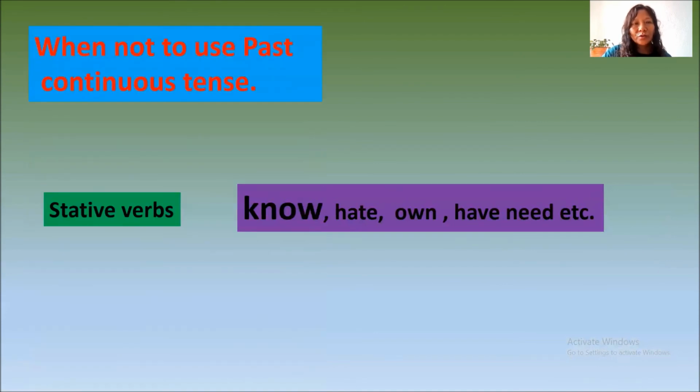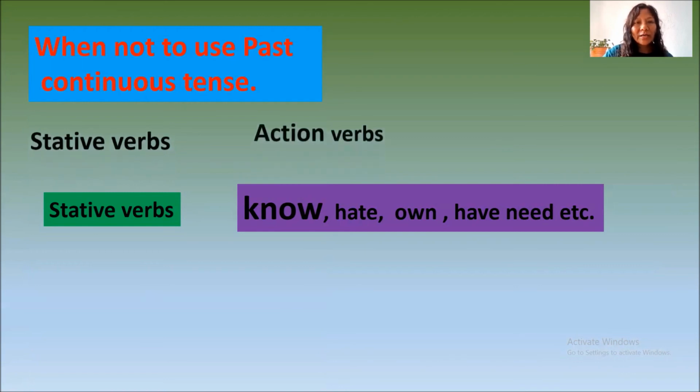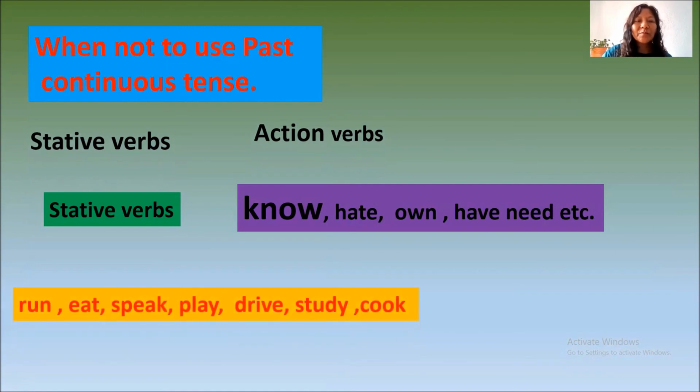Now, when not to use past continuous tense? Past continuous tense cannot be used with stative verbs. In English, there are two types of verbs, stative verbs and action verbs. Action verbs are called dynamic verbs also. Action verbs are like run, eat, speak, play, drive, study, cook, where there is physical involvement, right?